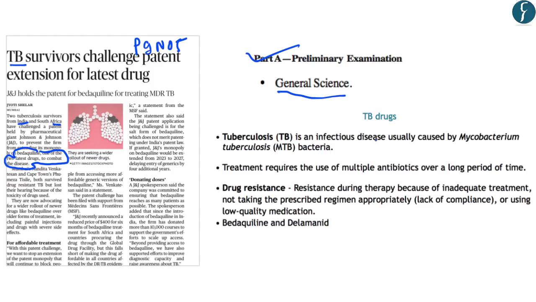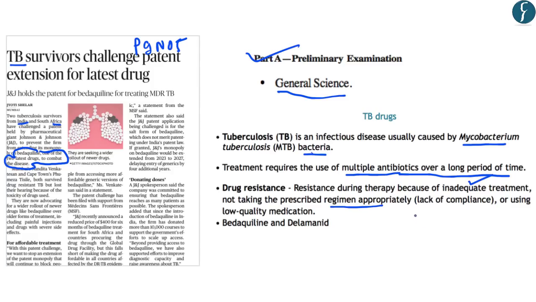So now here you should note that tuberculosis is an infectious disease and is caused by Mycobacterium tuberculosis bacteria, that is MTB. Now regarding the treatment of tuberculosis, it requires use of multiple antibiotics over a long period of time. However, if the patient undergoes inadequate treatment or does not take the prescribed regimen appropriately or uses low quality medication, he develops drug resistance, which means that all these antibiotics, which are the first line of defense against the Mycobacterium tuberculosis, fail to treat the disease after the patient develops drug resistance.